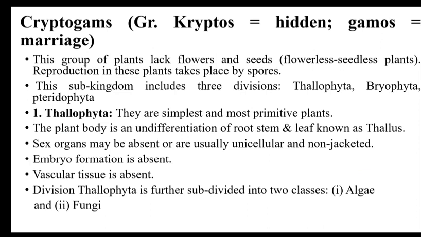Thallophyta include plant groups in which the body cannot be differentiated into root, stem and leaf. The sex organs may be absent or unicellular and non-jacketed. Embryo formation is totally absent. Vascular tissues are also absent. Division thallophyta is further subdivided into two classes: one is algae, the second one is fungi.